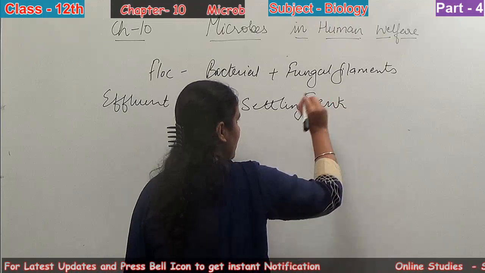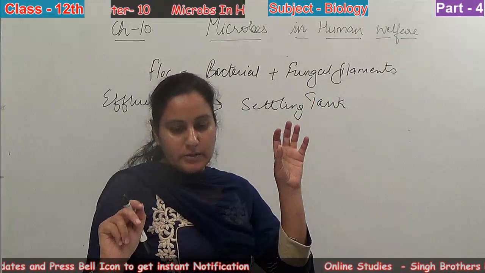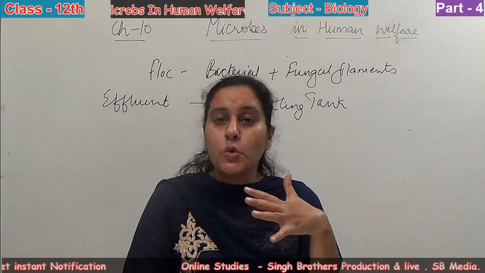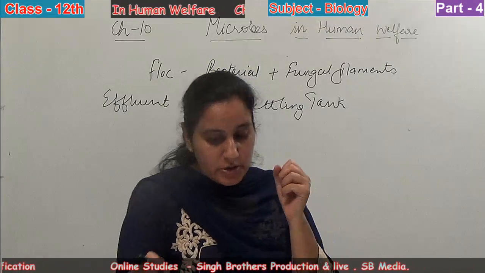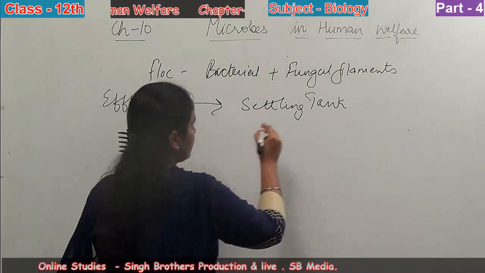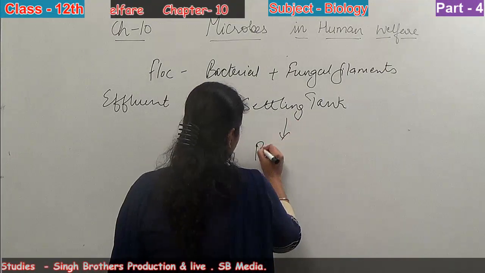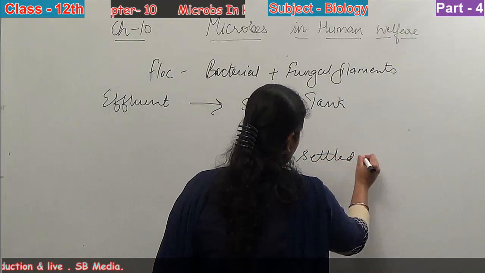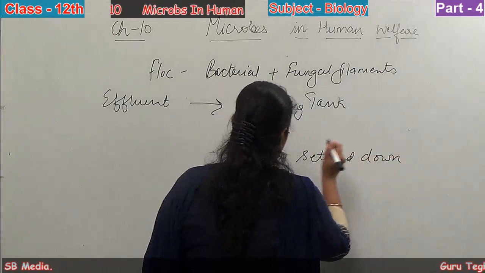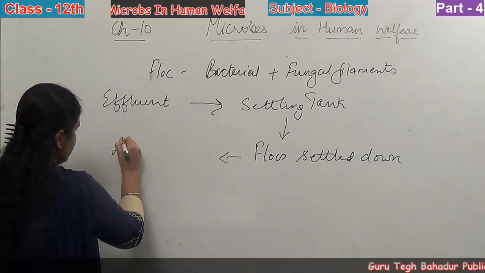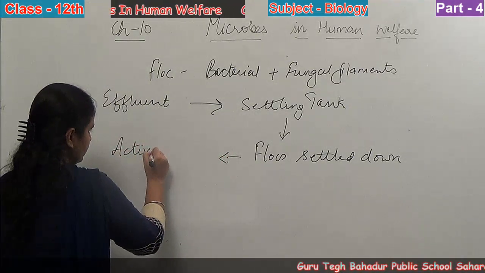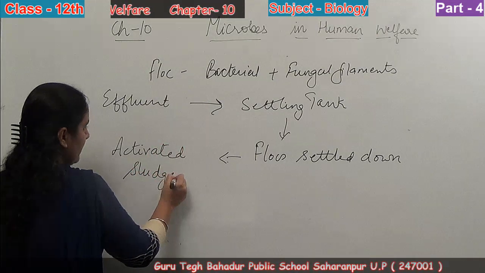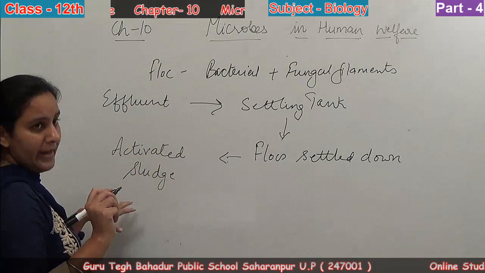Now this is all passed to the settling tank. In this settling tank, the flocks settle down, and this is known as activated sludge. So let's recall once again how this effluent comes to the activated sludge state.